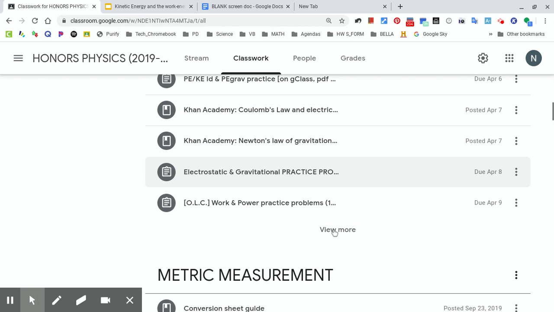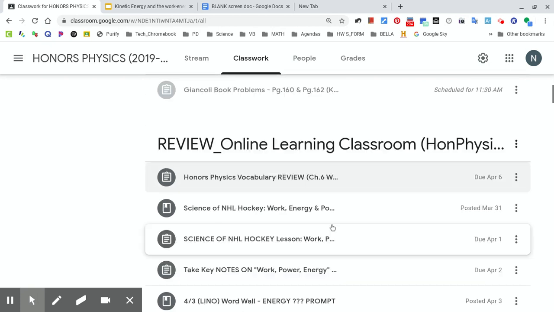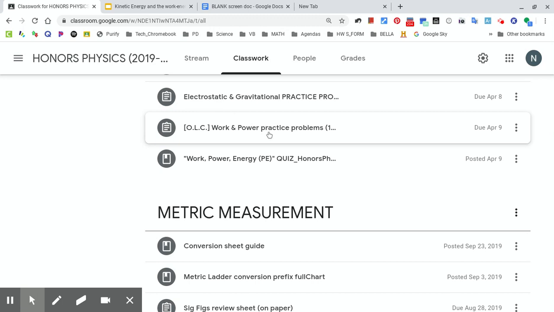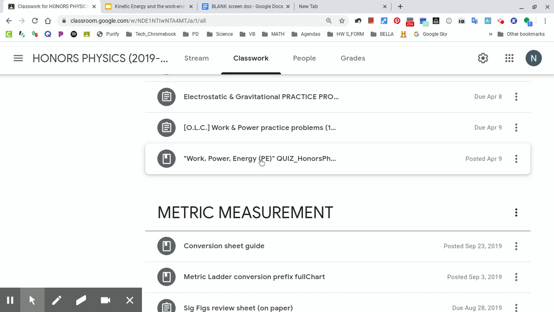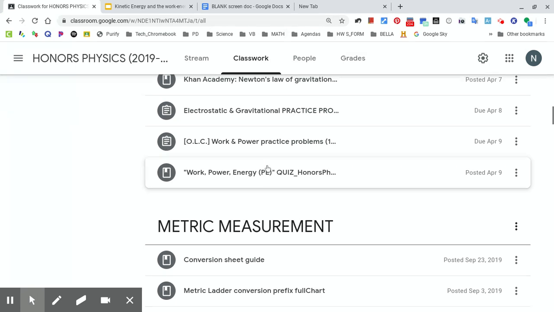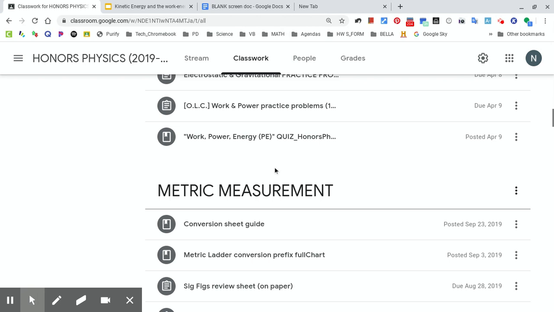Then we had work and power practice. So if you're struggling on work and power, that was the second practice online. You've already had one practice on it, so it's up to you. The other thing is, I need to check to see and update this of who's done the work, power, energy quiz. Remember, we can't do any summative assessments right now, so I'm just really doing more checks for understanding with formative quizzes. I might try to add some Kahoots. I haven't tried that, I don't think, with you guys yet. It doesn't look like it, so we can do that.